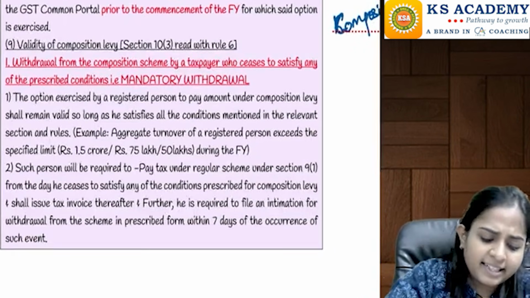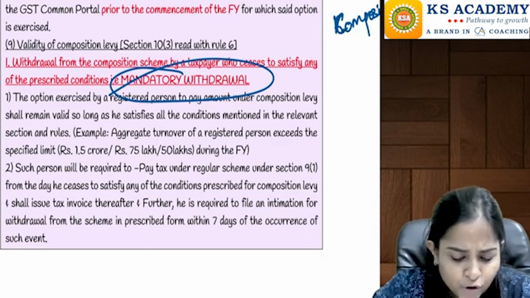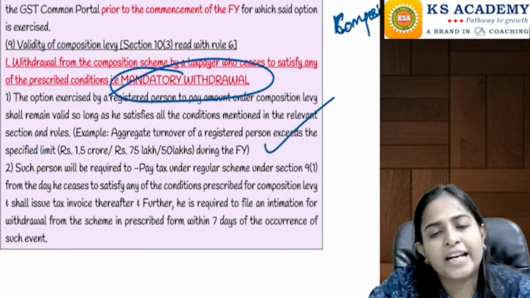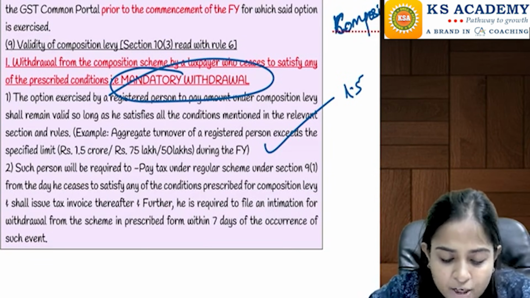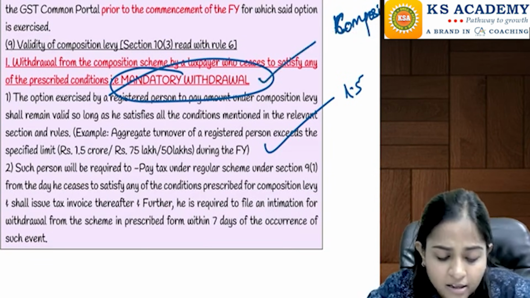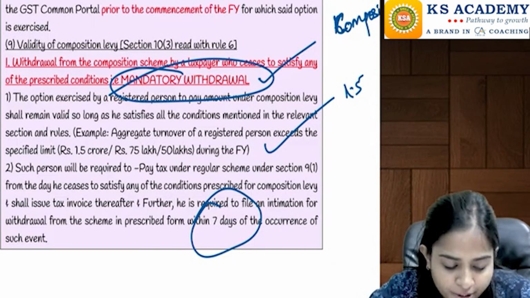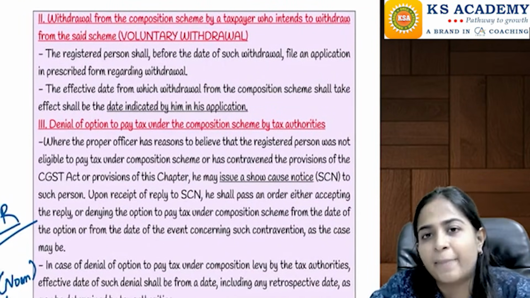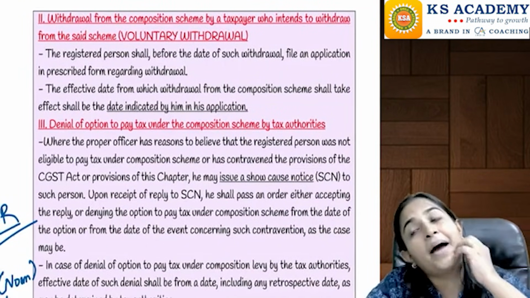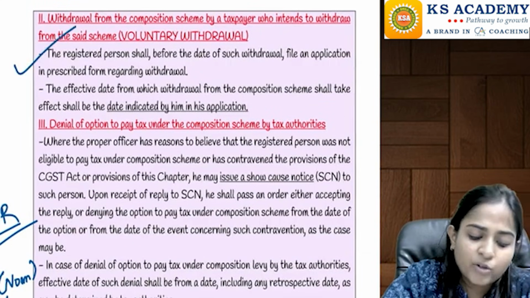Okay. Then after that they ask: when do you mandatorily withdraw from the composition scheme? You should know the answer: whenever your threshold limit exceeds 1.5 crore, 75 lakhs or 50 lakhs, then you have to compulsorily go under the regular scheme. Within 7 days of the occurrence of this event, you have to intimate it on the GST portal, and you will have to start paying the taxes under the normal scheme, and now you will also start issuing tax invoices. Right? And then the next one, voluntary withdrawal.